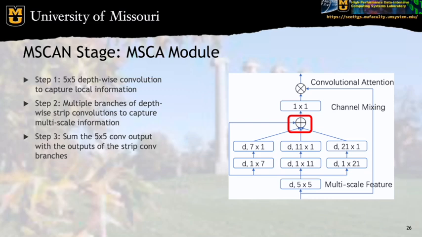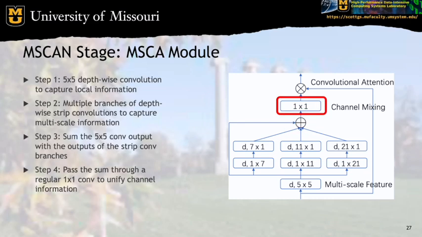So after that, we take the output of the depthwise 5x5 convolution and the output of each strip convolution branch and sum those four tensors together element-wise. Now I should note that when these convolution operations were applied, there was strategic padding and striding used to ensure that each output is of the same dimensionality when we get to this summing stage, so that we can actually perform this element-wise addition. So after that, a pointwise convolution is used to unify channel information.